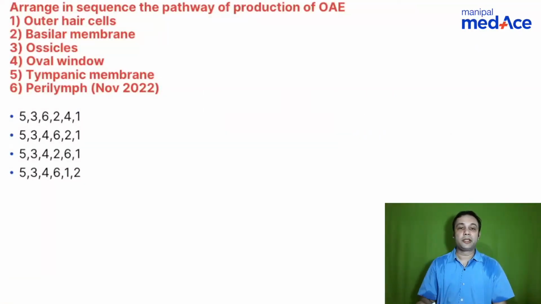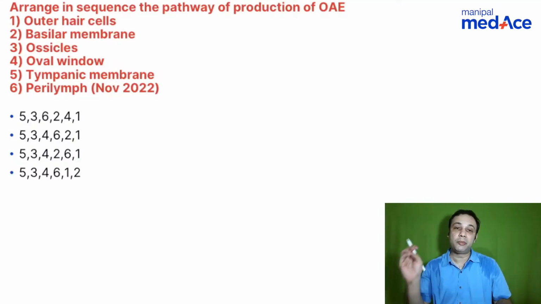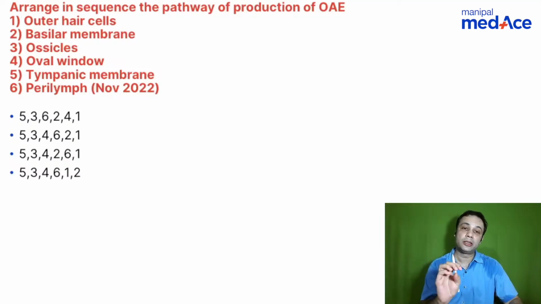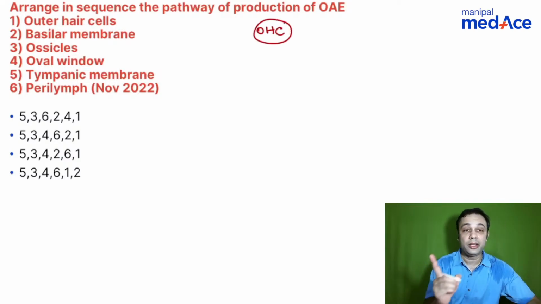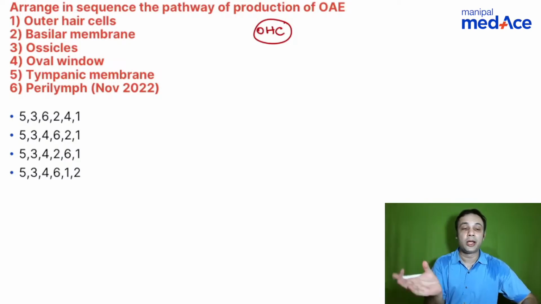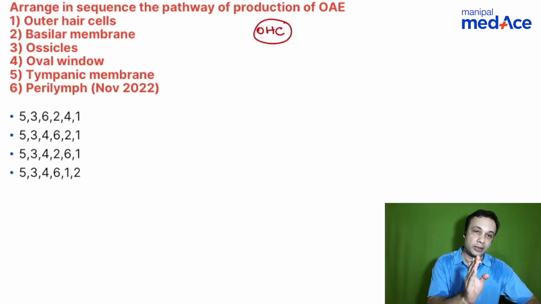Third important investigation, you've seen BERA, right? What is the sequence as far as otoacoustic emission is concerned? The term otoacoustic emission is related to the outer hair cells. We've already discussed what outer hair cells do. They amplify the sound. It's like a pre-neural input. They amplify, tune the sound, and then present it to the inner hair cells, right?